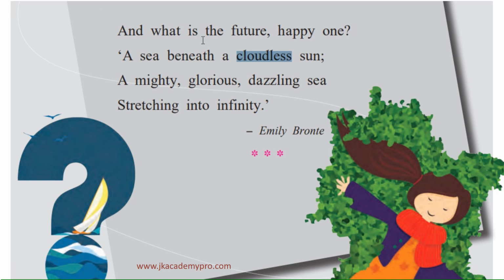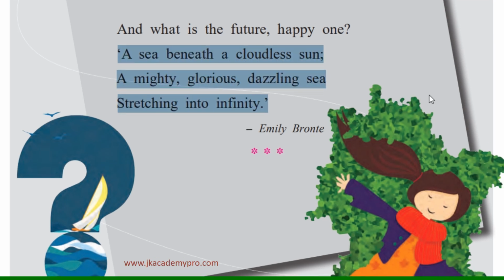And what is the future, happy one? In this line, the poetess wants to know how the child's future is going to be. Or we can also interpret that the poetess wants to know how the child sees its future. What are its plans for the future? To this question, the child replies, a sea beneath a cloudless sun, a mighty, glorious, dazzling sea, stretching into infinity.